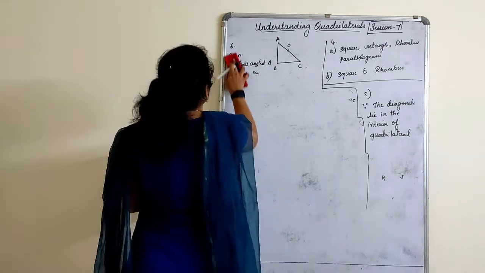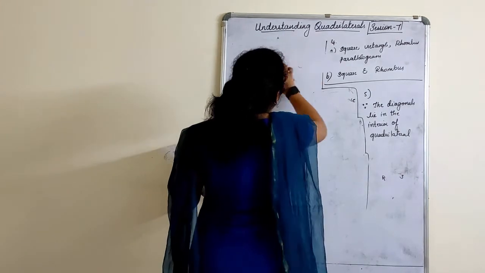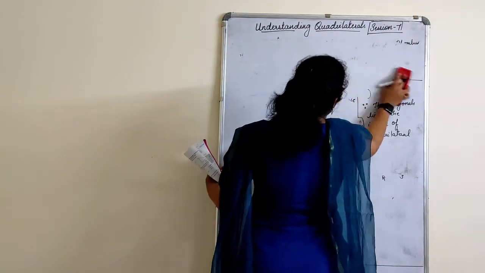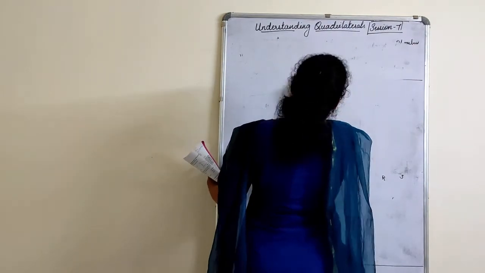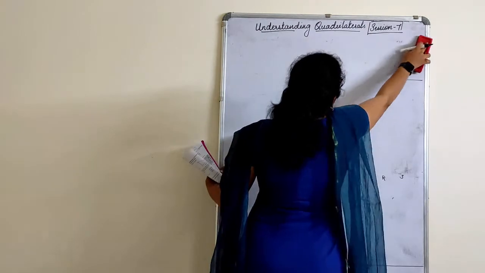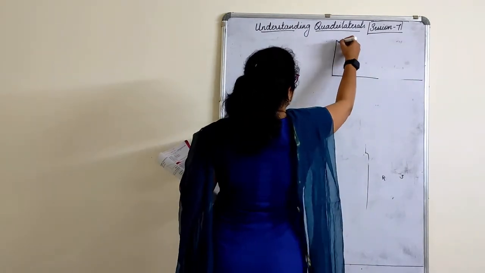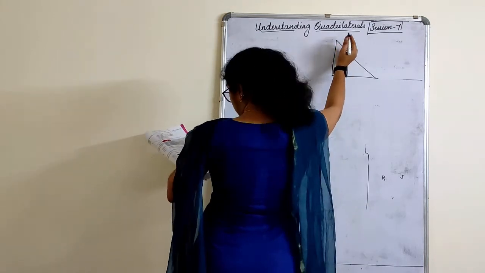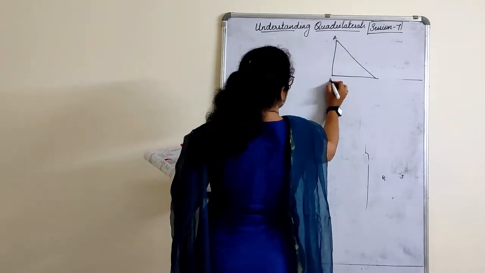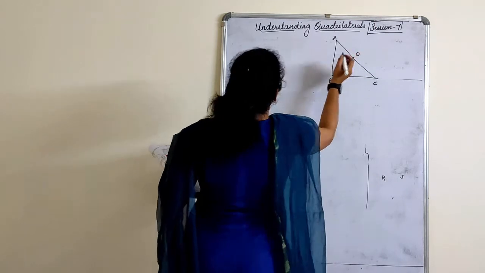Oh, wait a minute, children. What we will do is we'll drop it and do it neatly on this side, so that we'll have space for the figure also to draw. So according to them, it is a right angled triangle. So this is A, B, C and this is O.